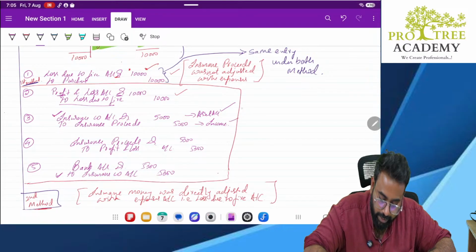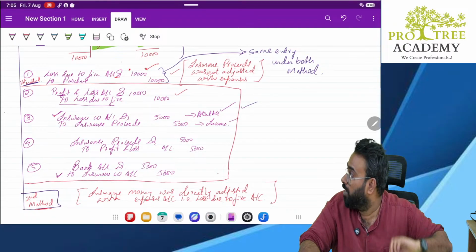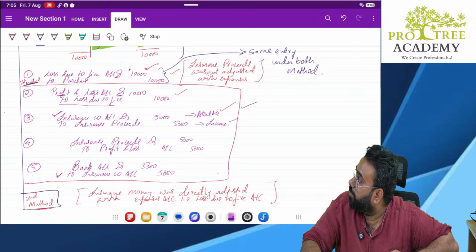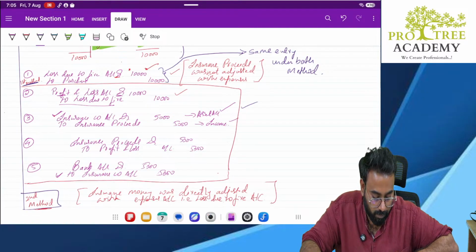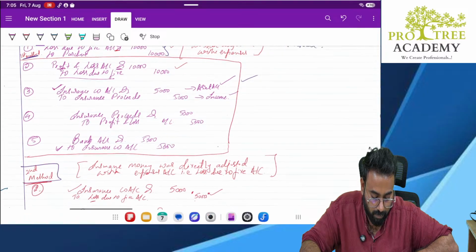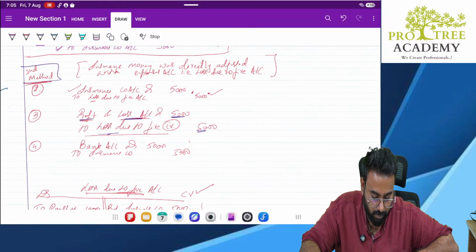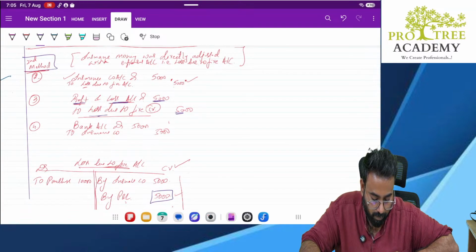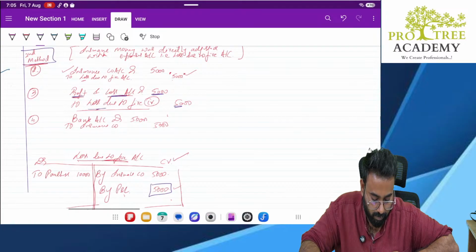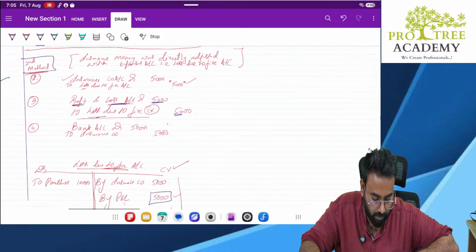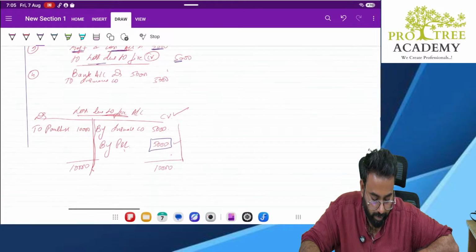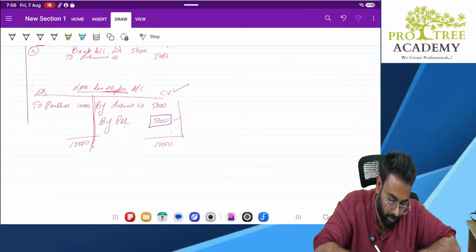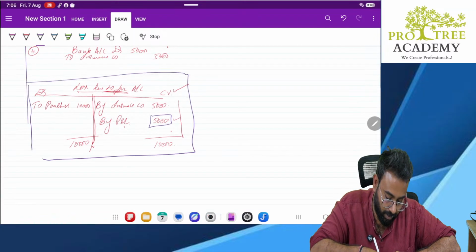What changes? Here it changes. Okay, please take quickly one more time screenshot. Done. This is your second method. Okay, next, this is the ledger account for your understanding. Clear?